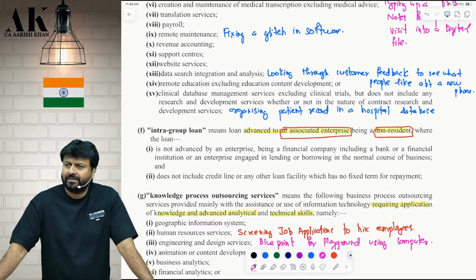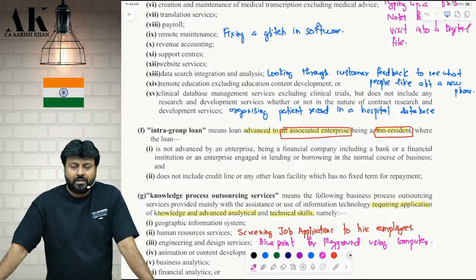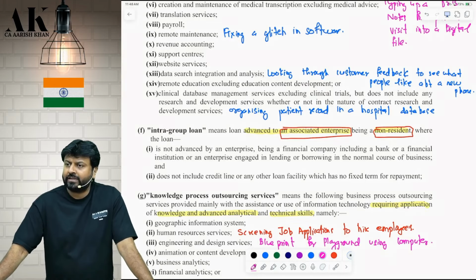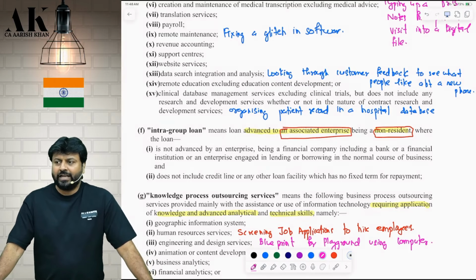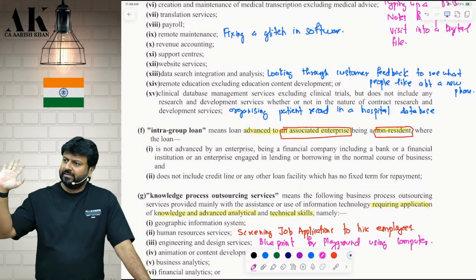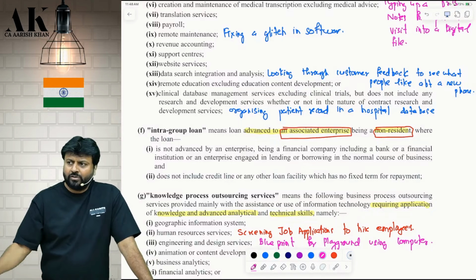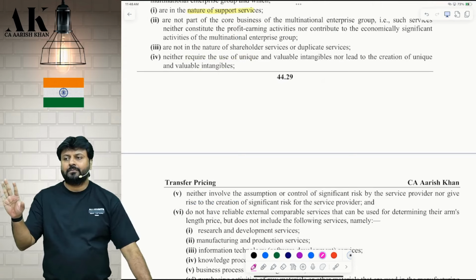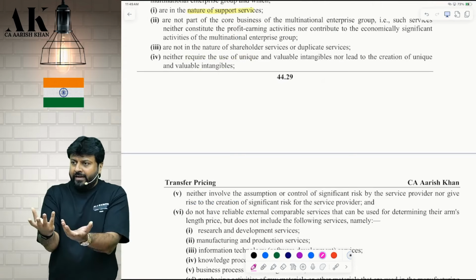And it does not include any credit line. What do I mean by credit line? It is something like overdraft, where I am giving you a limit. It should not be like that. Or any other loan facility which has no fixed term for repayment. Overdraft does not have any fixed term for repayment. Whenever you repay, interest will stop. Yes or no? So it should be a proper loan, which comes with a proper tenure and a proper limit. That this is the loan of 10 crore we are giving you. In that case, wait. I am the lender. Correct? Who is the borrower?